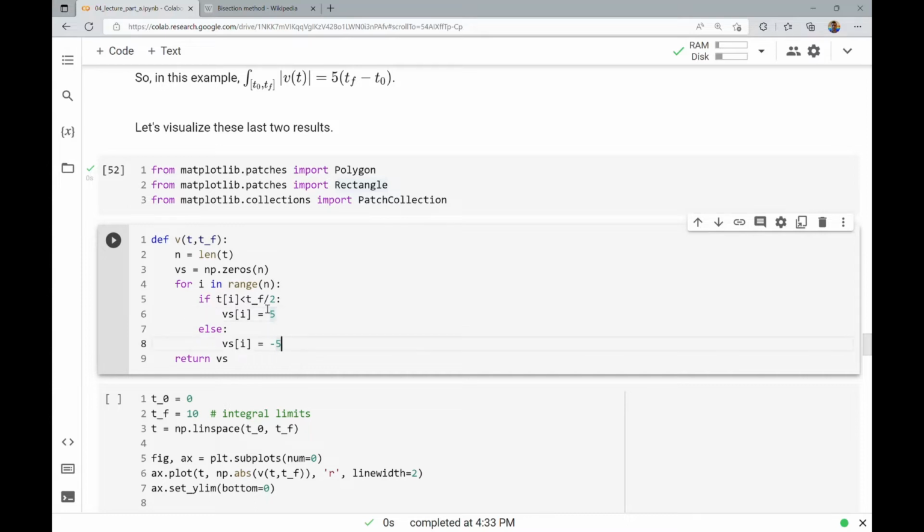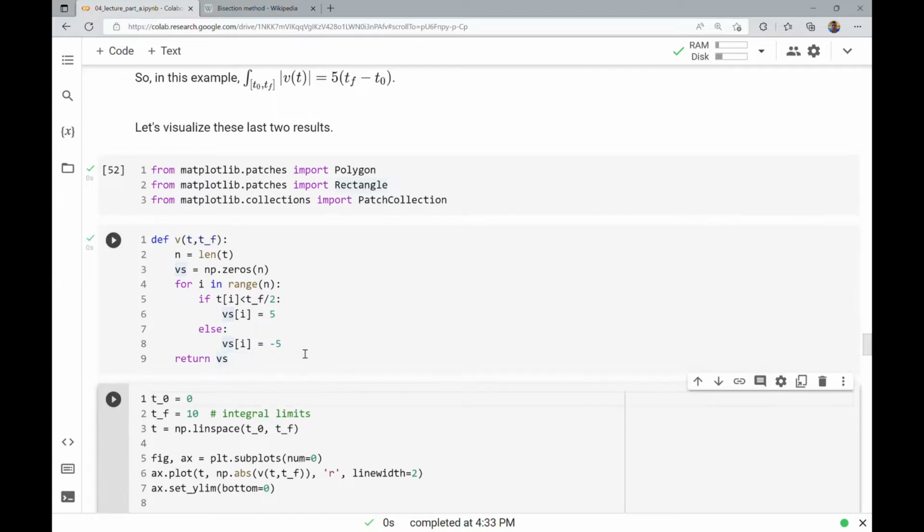And if it's on the first half of the interval, otherwise it's on the back half of the interval, it's negative 5. So it's a pretty simple function, and I'm just looping through all the i's that I have for the length of the t array. I'm assuming I'm given an array of t values, and I need to compute the corresponding velocity values. That's all I'm doing there.